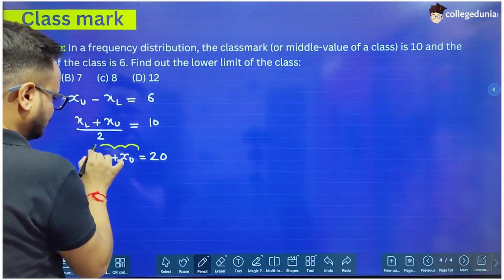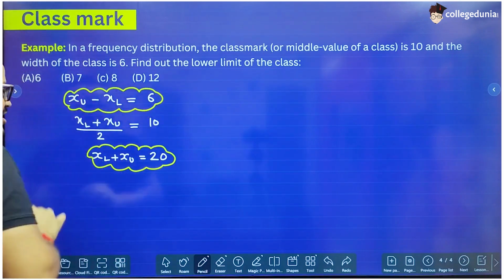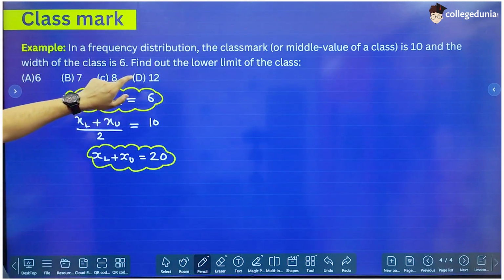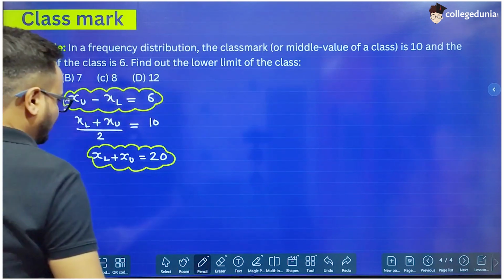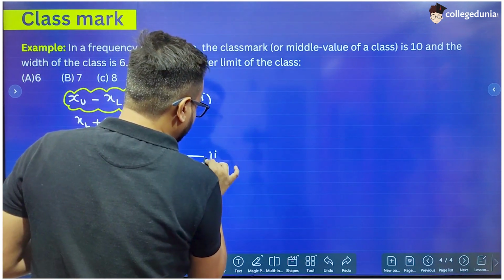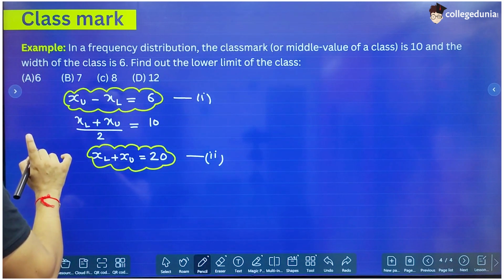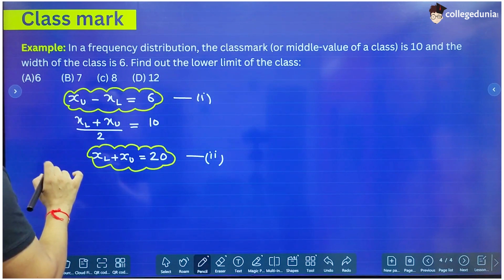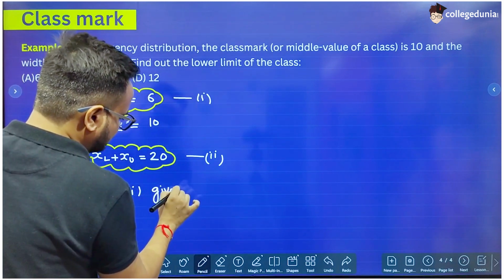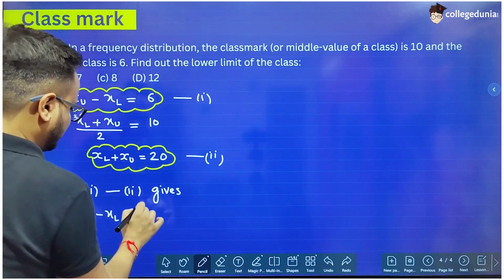So these are the two equations. Now if we solve these two equations, we can get what we are supposed to find in the question, which is the lower limit of the class, that is we have to find xl. So xl can be calculated just by adding these two, because if we add these two equations, xu will be added up and xl will be cancelled out. So let's subtract these two equations. 1 minus 2 gives x upper minus x lower minus this equation